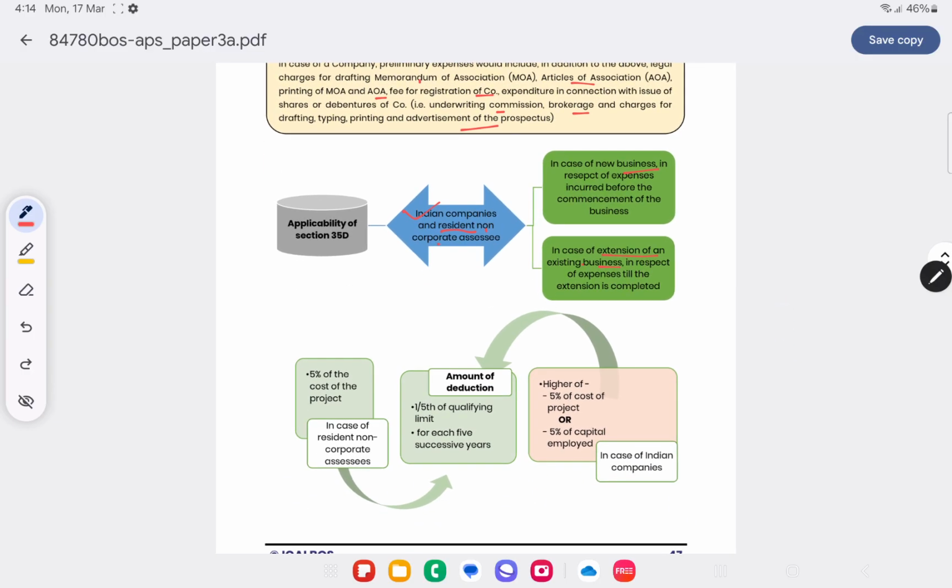What will be the amount? 5% of the cost of project in case of a resident non-corporate assessee, and for a company, 5% of the cost of project or 5% of capital employed, whichever is higher. The amount of deduction will be 1/5 of the qualifying amount, allowed in 5 equal installments, for each of 5 successive years.